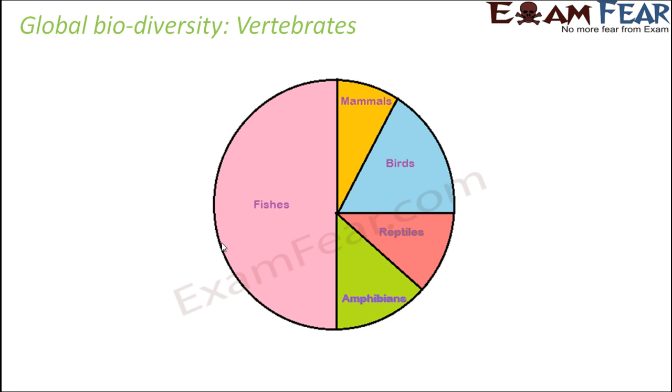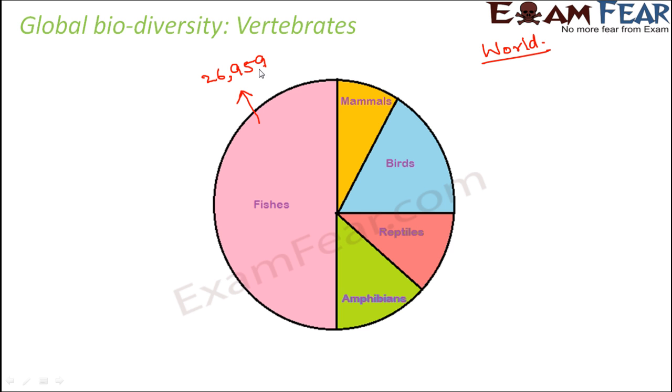Now let us look at the global biodiversity for vertebrates. So under vertebrates we have mammals, fishes, birds, reptiles, amphibians. Now if you look at this pie chart, you see that almost 50% of the vertebrates are fishes. That means the population of the fish species cover 50% of the total vertebrates. Now let us look at the numbers. So first we will look at the numbers worldwide. So worldwide, how many species of fishes exist? Approximately